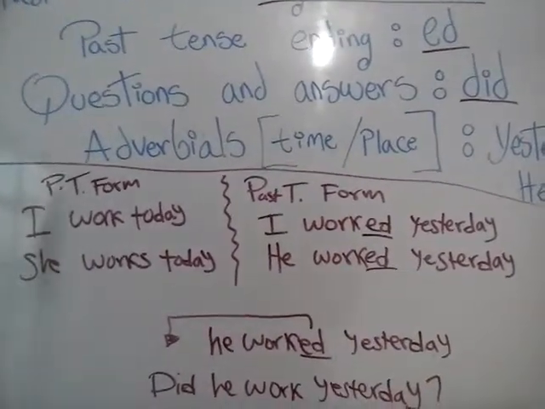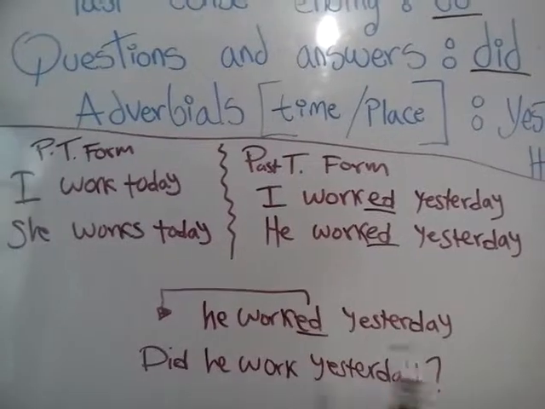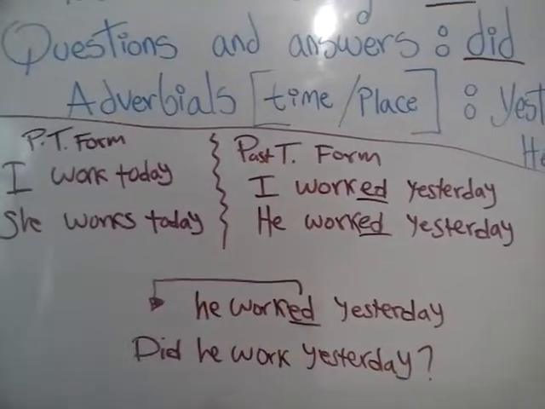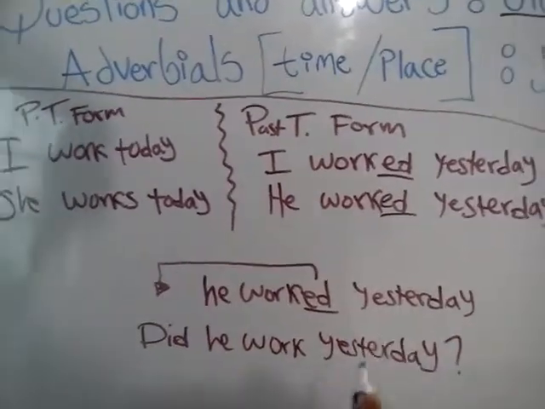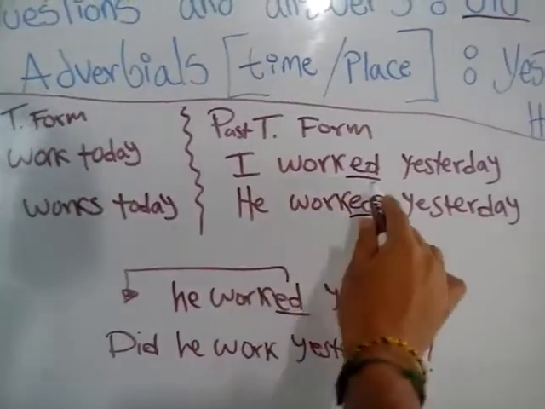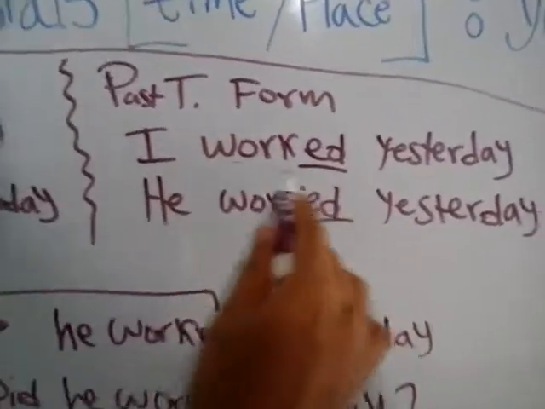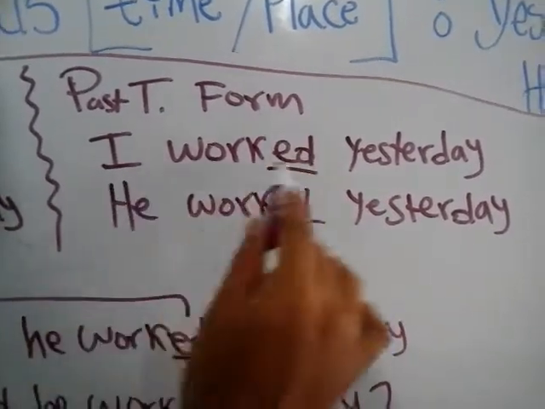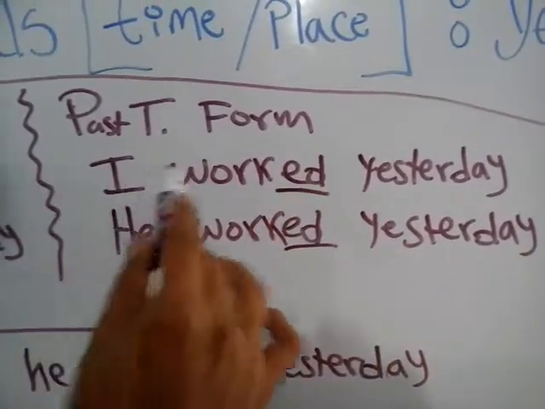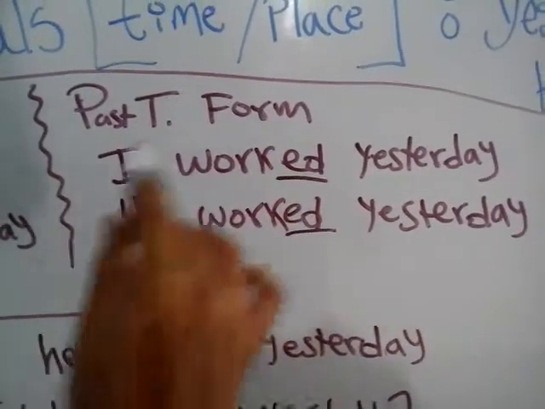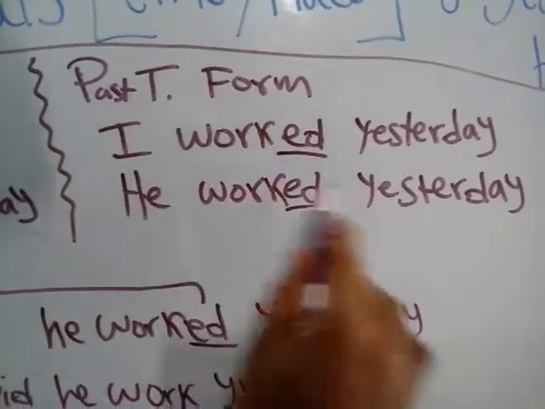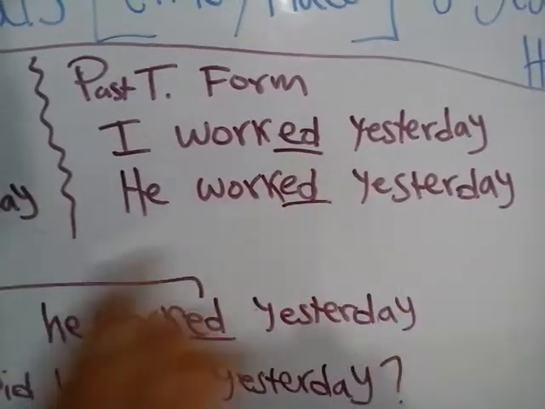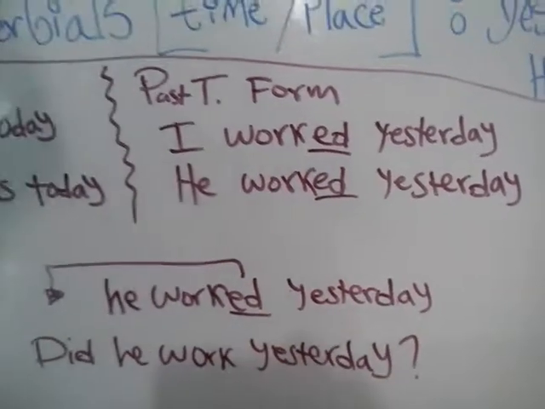So about questions, how can we make questions in past tense? This is one of the easiest things, because here we can see the verb doesn't change because of the subject. It stays the same. So I worked, you worked, he worked, she worked, it worked, they worked, and all that you want to use.